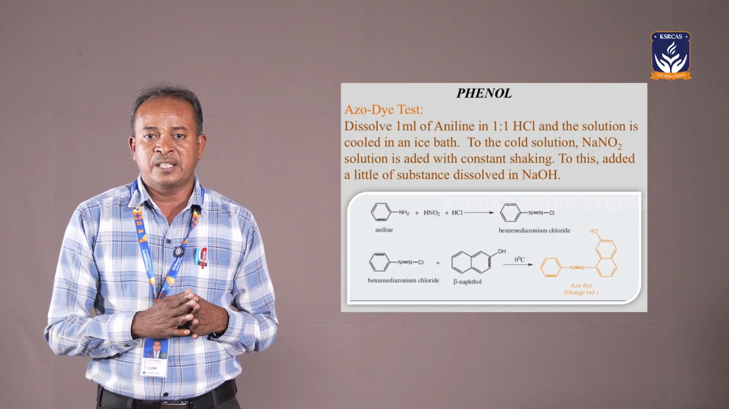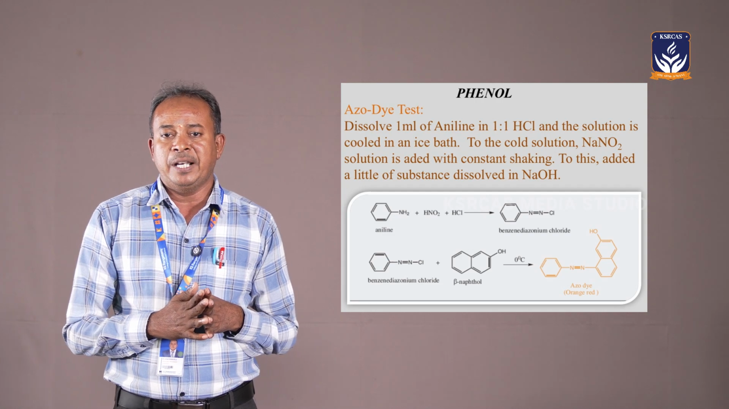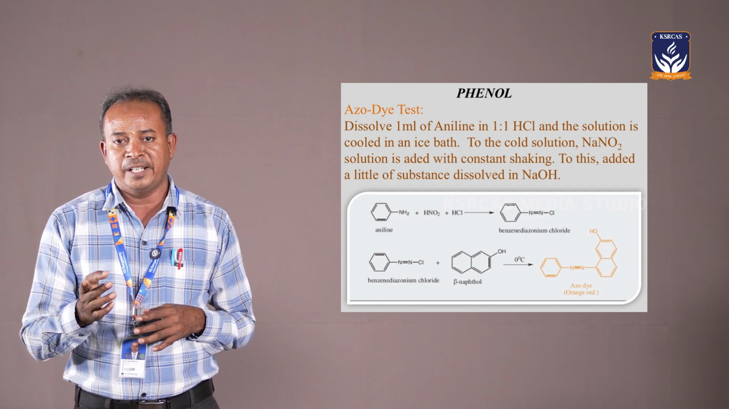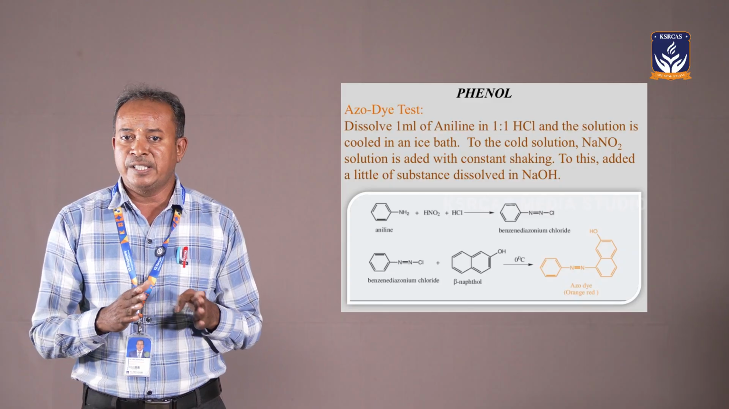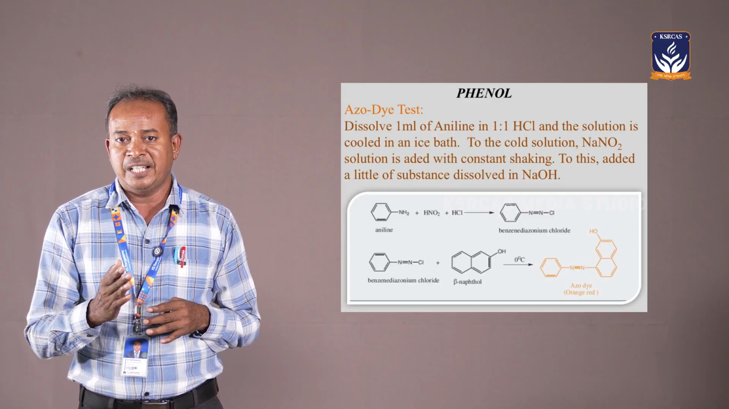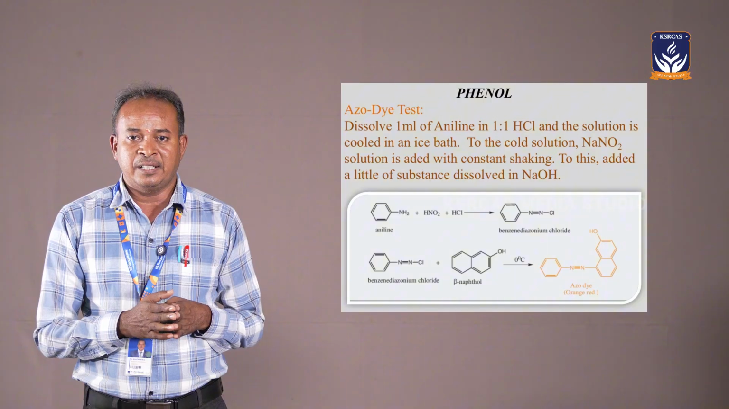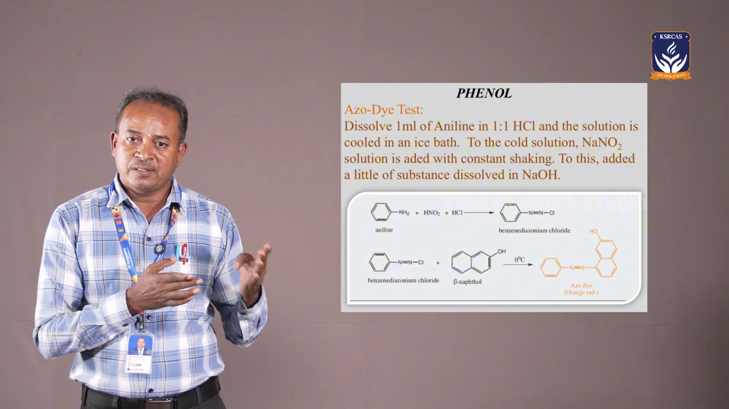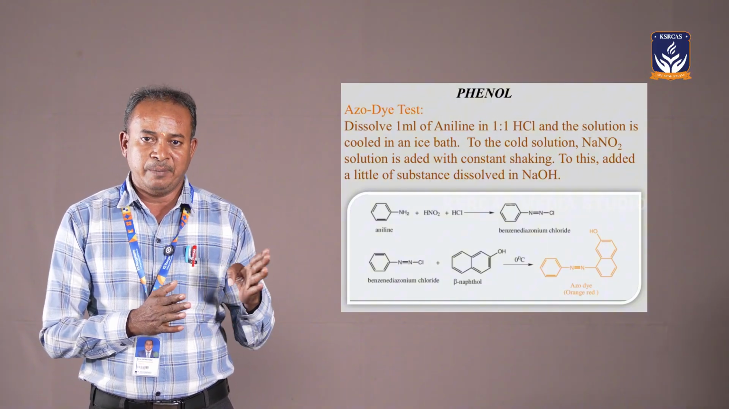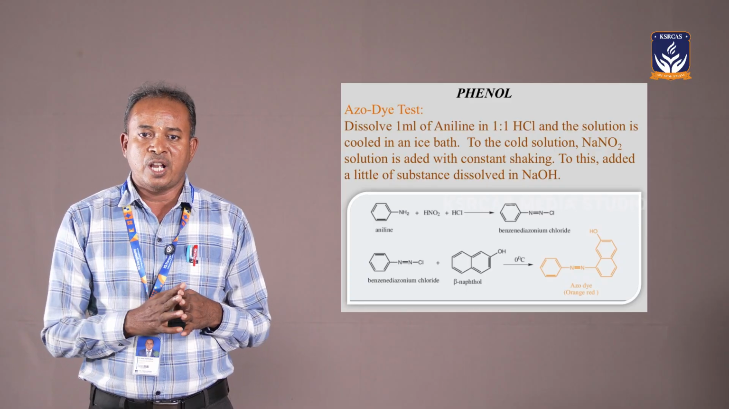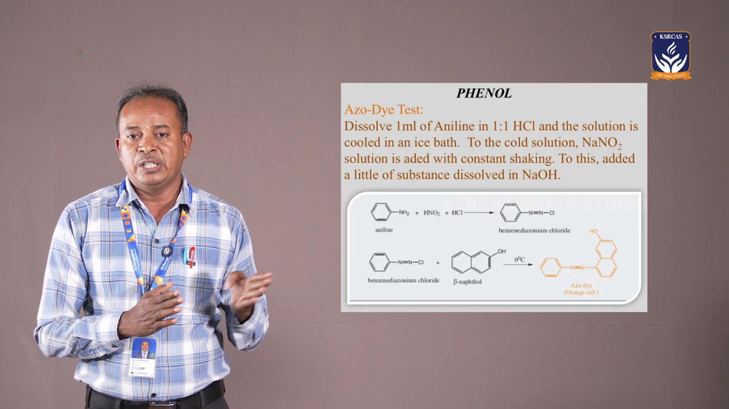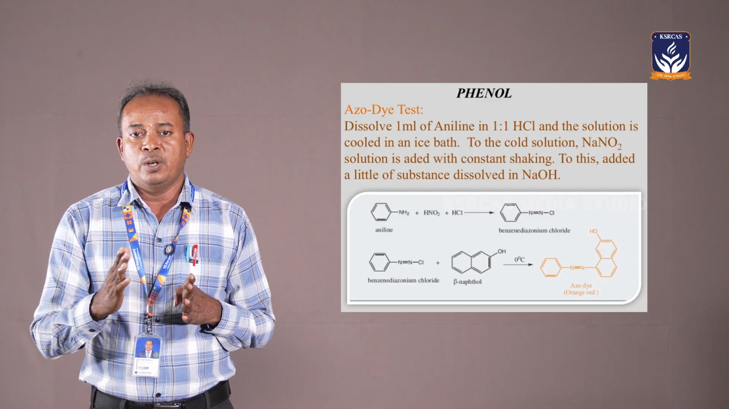In another test, phenol is treated with sodium hydroxide to get a sodium phenoxide ion, because phenol is very sensitive to alkali. Phenol is acidic in nature, and acidic compounds are soluble in base. Sodium hydroxide is a very strong base, because it easily dissociates into Na plus and OH minus ions.